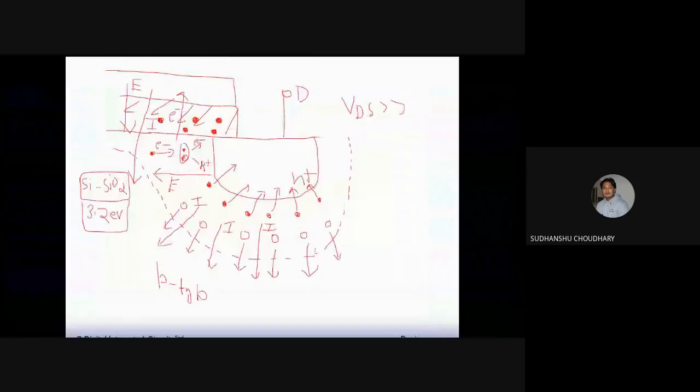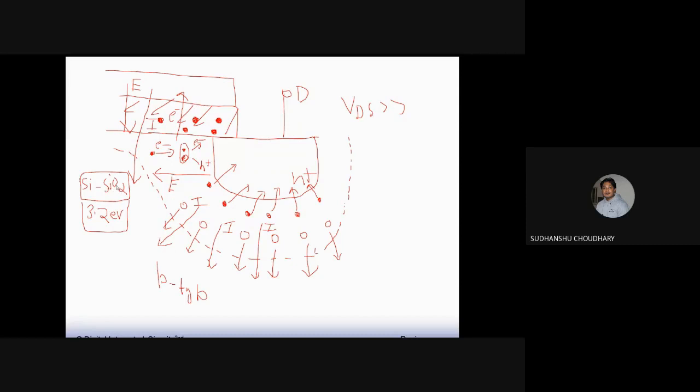So, because of this gate to source electric field, which is pointing down from the gate to the bulk, and also because of the drain to source electric field, you will find that electrons gain sufficient velocity and also energy, equivalent to the silicon dioxide barrier, that is 3.2 eV.